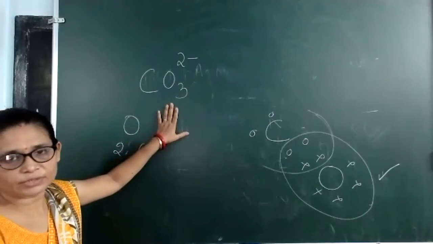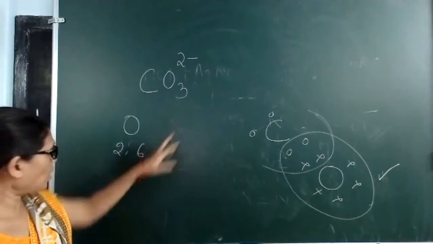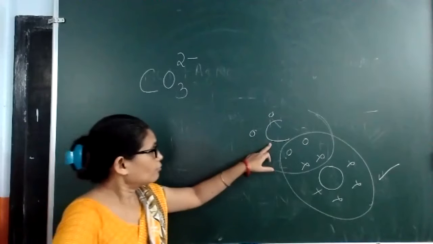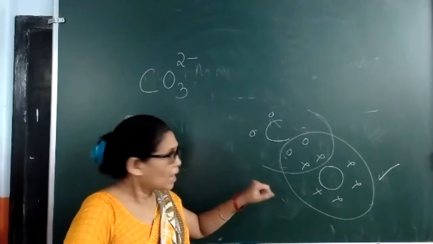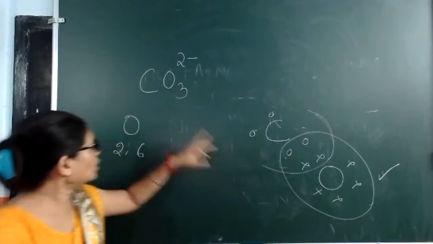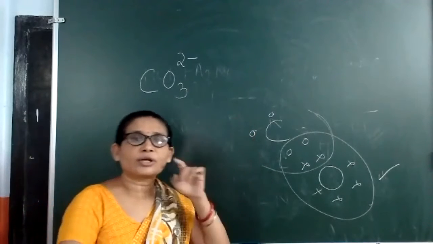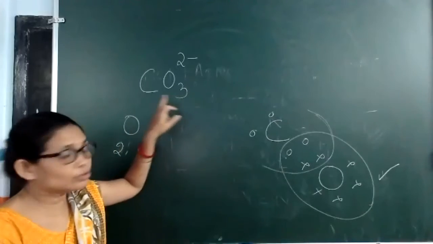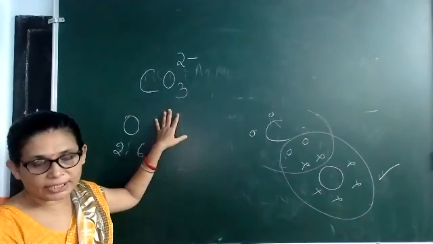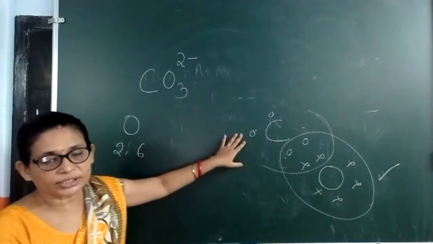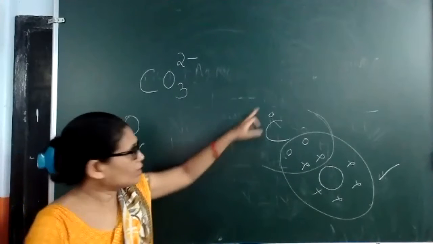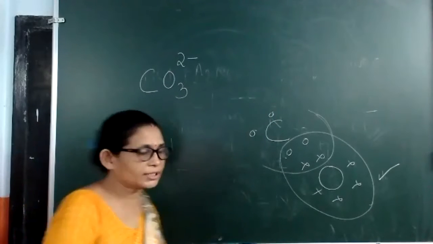Now 2 more oxygen atoms we have to accommodate. One oxygen atom requires 2 more electrons, so how is it possible? For carbon, only 2 electrons are needed to complete its octet. That means only one oxygen atom we can accommodate by mutual sharing of 2 electrons, but we have to accommodate 2 oxygen atoms. So one oxygen atom we can show mutual sharing with 1 electron of carbon and the other oxygen atom with 1 electron of carbon. Let us see what is happening.